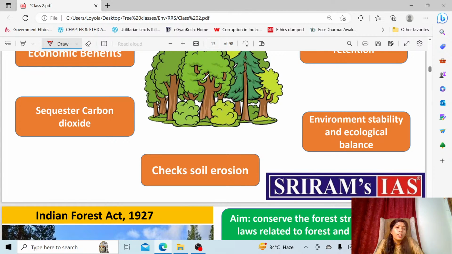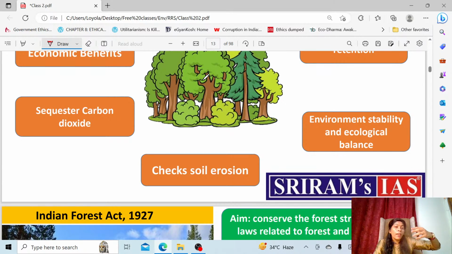Then the important function of this forest is that it acts as a carbon sink. That's why we have mentioned this point as sequestering carbon dioxide. So we are trying to say that we have to increase the forest cover so that more carbon can be trapped and stored. This way the forest acts as a natural carbon sink. Apart from that, it provides a lot of economic benefits to people.